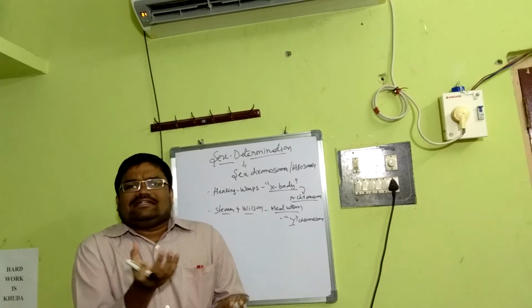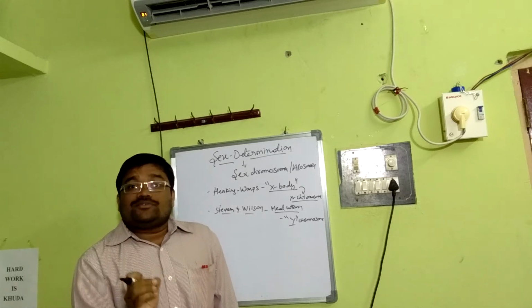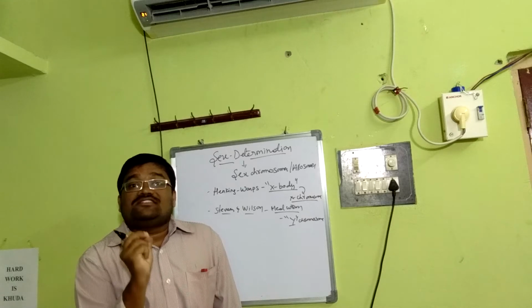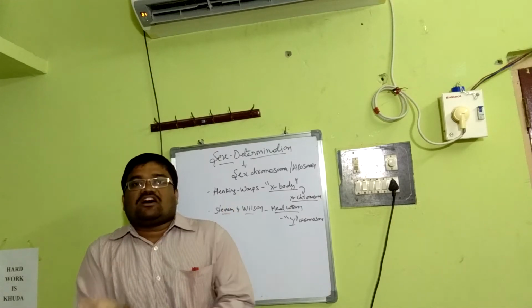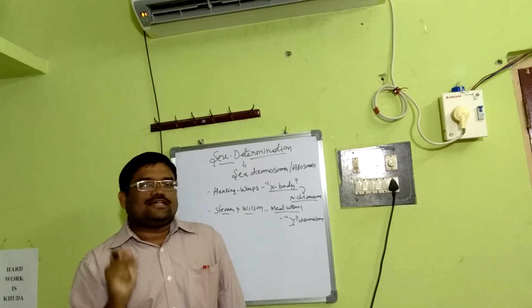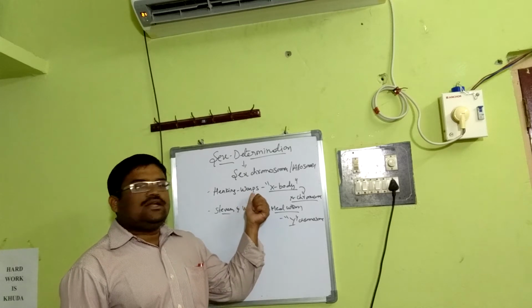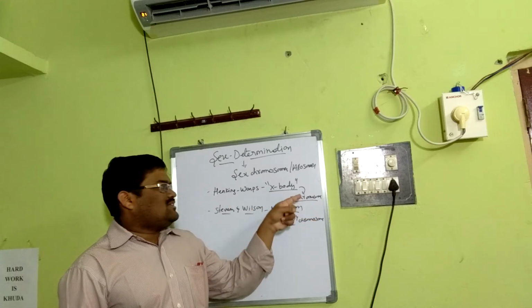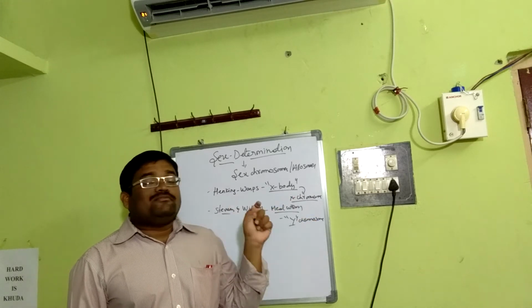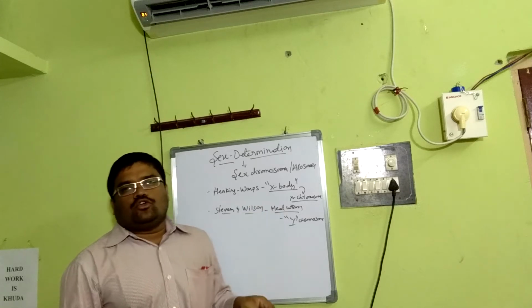So on the whole, the point is simple. Sex chromosomes or allosomes are essential in distinguishing the sexes. That means the male sex and the female sex are determined by the allosomes or sex chromosomes. Henking is the first, followed by Stevens, because he identified the X body, later identified as the X chromosome, and Stevens and Wilson identified the Y chromosome.